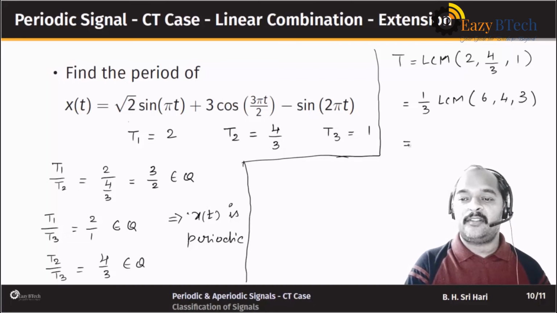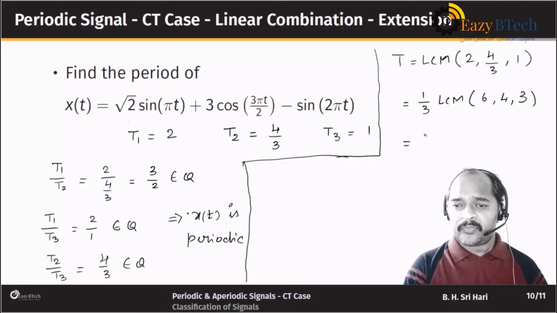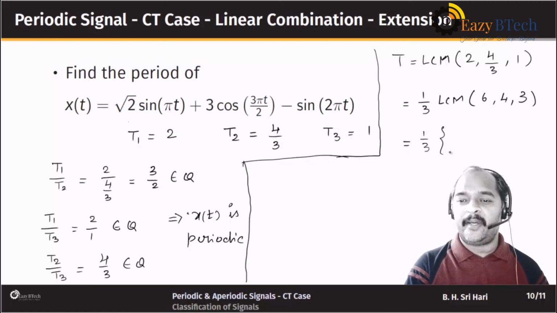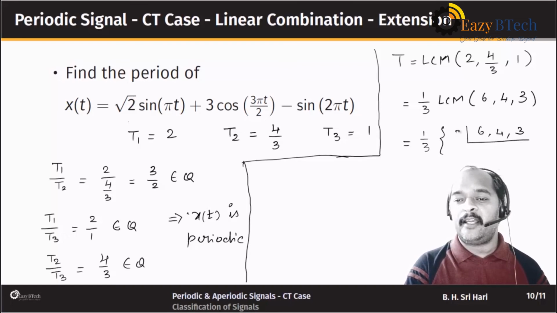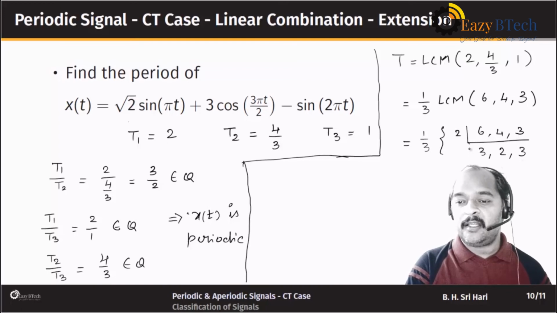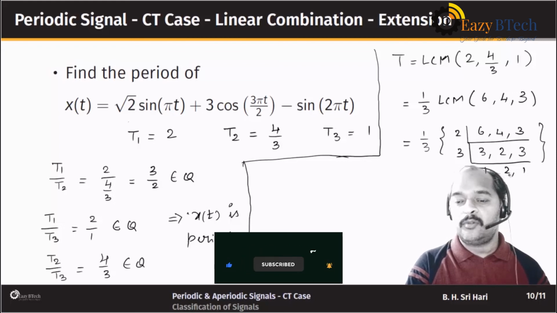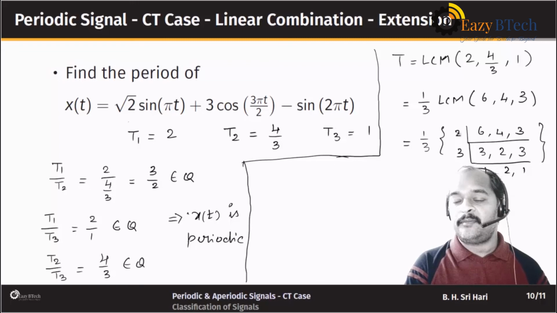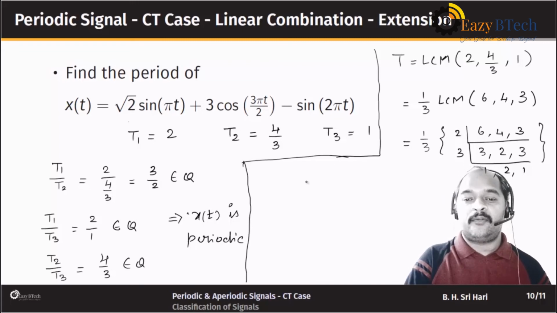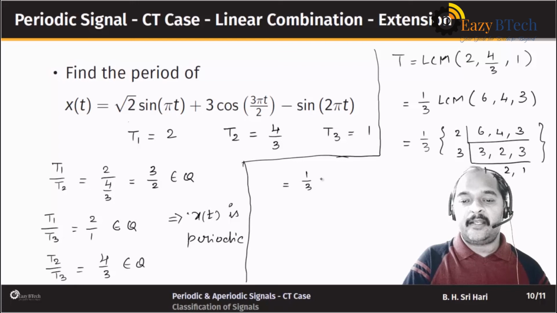So the LCM of 6, 4 and 3 would be how much? That would be 1 by 3 times the LCM, so let me do that. 6, 4 and 3, right? I'll take 2, that would be 3, that should be 2 and that should be 3. So what should be the LCM again? I'll do with 3. This is 1, 2 and 1. So what would be the LCM here? That is 3 times 2, which is 6, 6 times 2, which is 12. So that would be equal to 1 by 3 times 12, which is equal to 4.